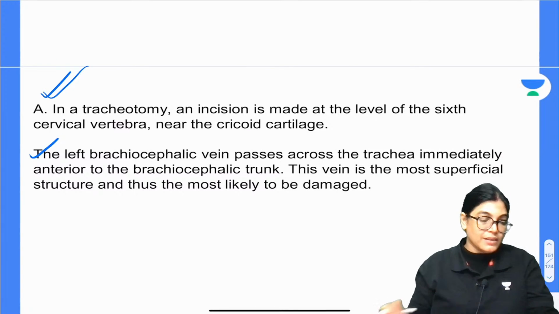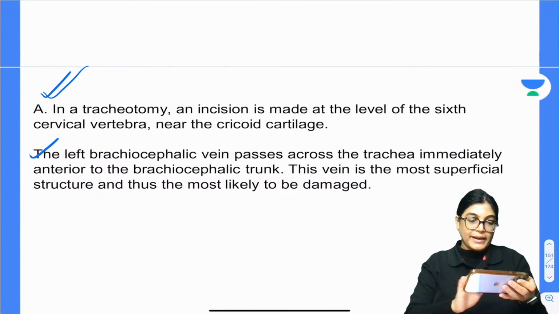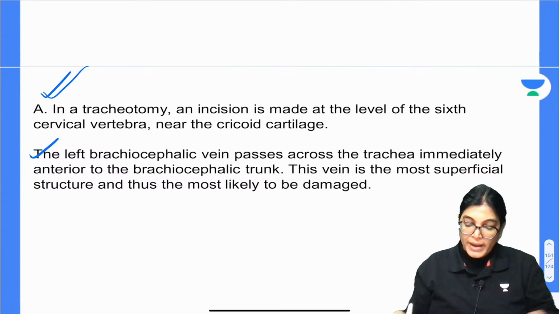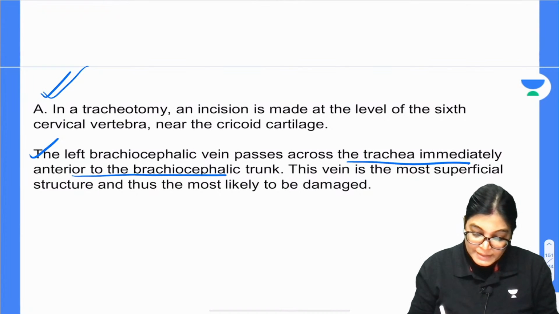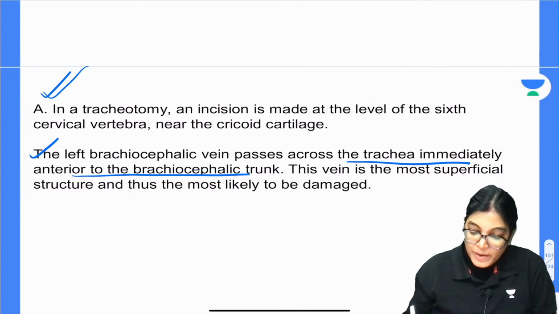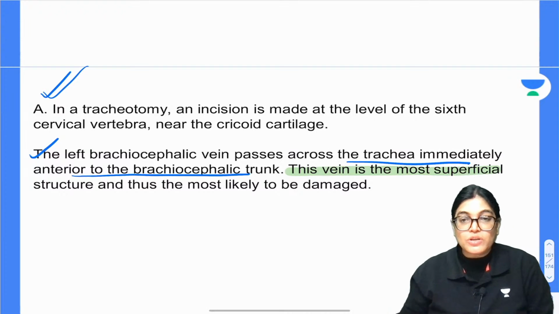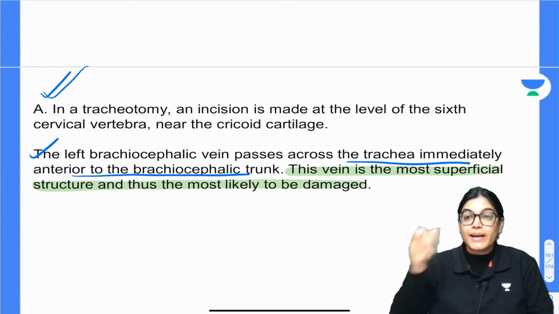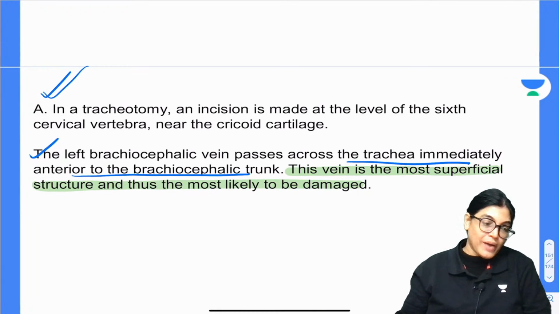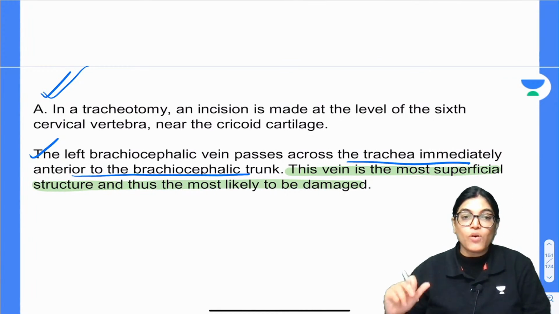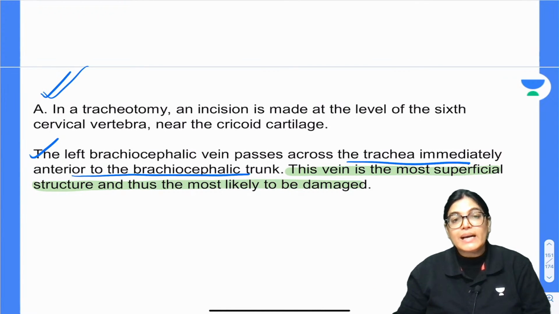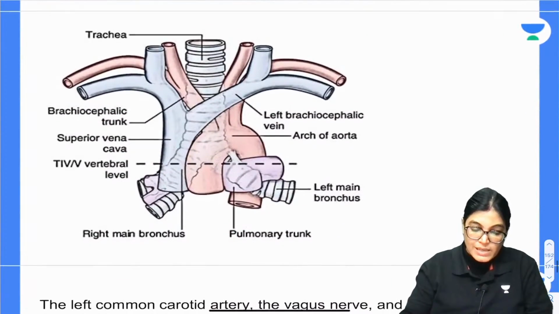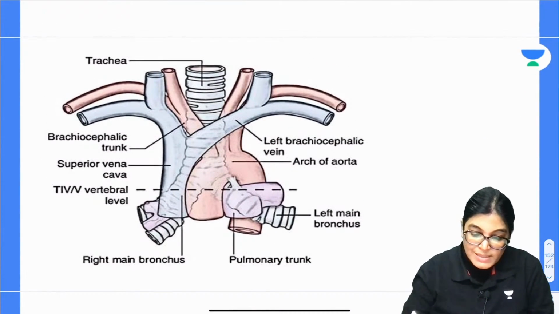Yes, absolutely right, Mafis. Absolutely right, dear. Yes, the left brachiocephalic vein passes across the trachea immediately anterior to the brachiocephalic trunk. So this vein is actually more superficial. The location of the vein is a more superficial structure and thus is most likely to get damaged. So there is more chance of the brachiocephalic vein being damaged in this case. So we will go with the left brachiocephalic vein as the correct answer. Is it okay, everyone? Now I would like to show you this diagram. See here, in this diagram you can see the superior vena cava.